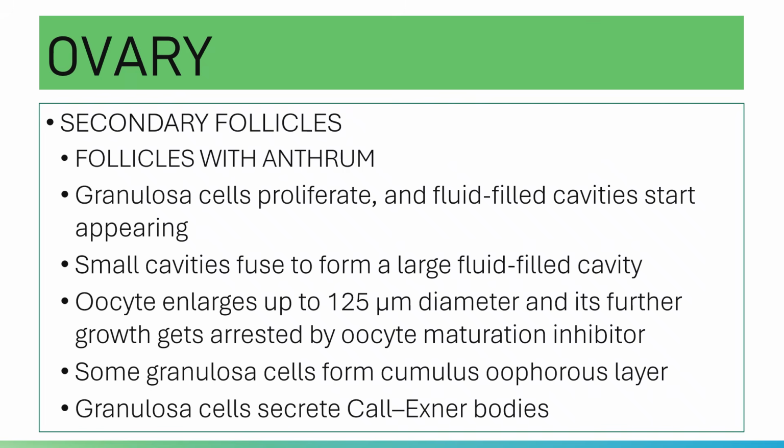The small cavities will fuse to form a large fluid-filled cavity called the antrum.